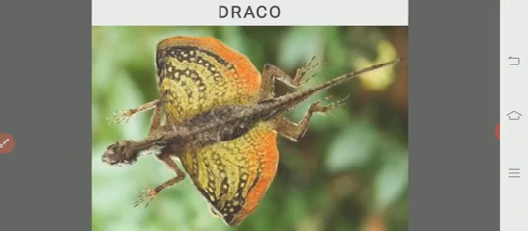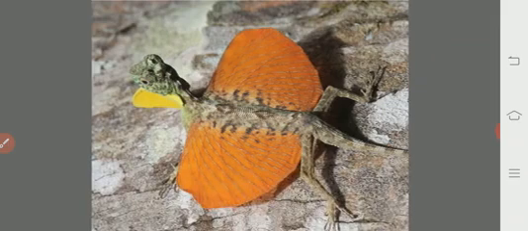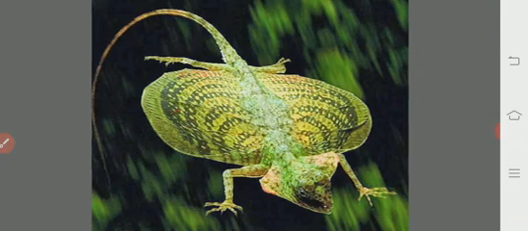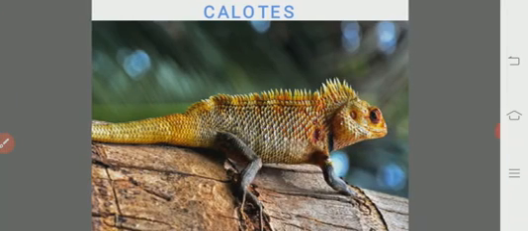The Draco flying lizard, which is usually seen in Kerala forest. These all are images of Draco. And this is the Calotes, garden lizard. We will commonly call them garden lizard.